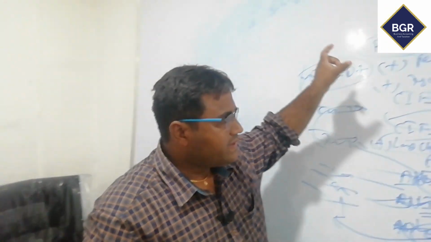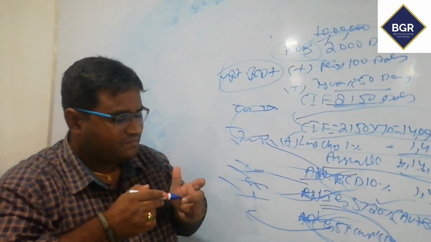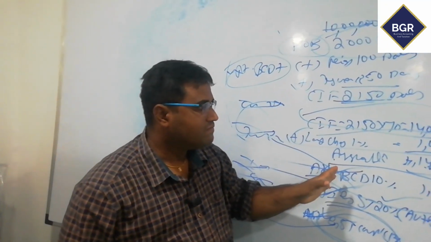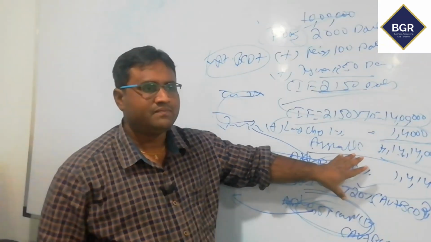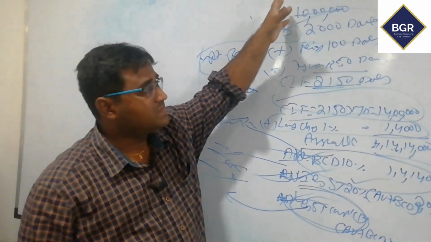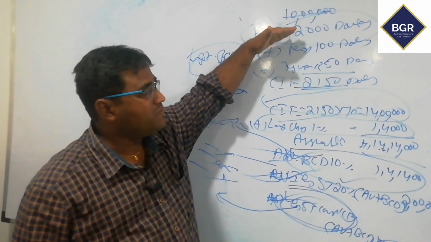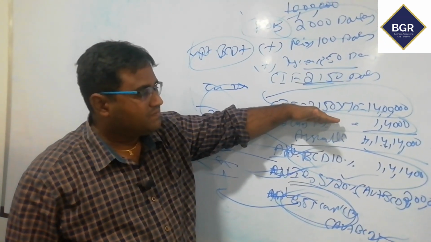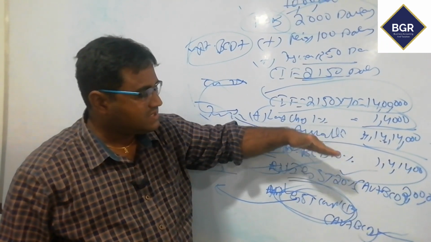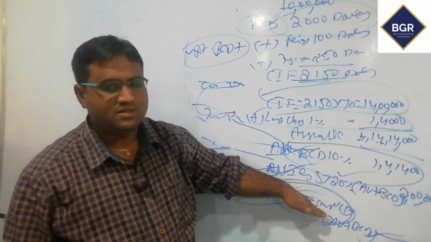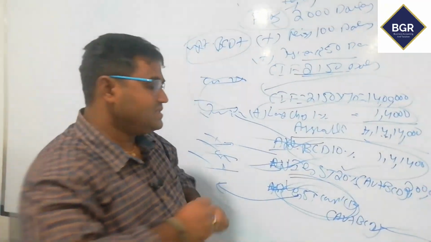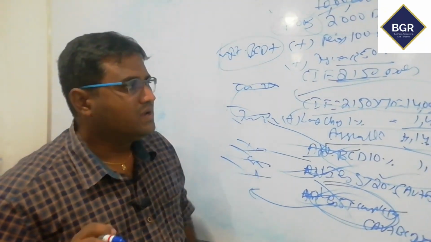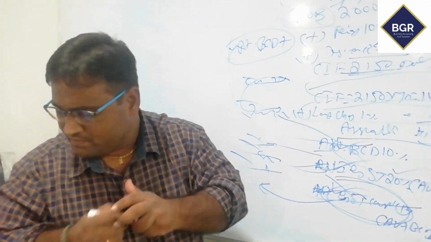So this is the minimum idea the accountant should have on imports: how to do the accounting of an import purchase invoice. For that you should have some terminology. What is FOB, what is CIF, what is assessable value, what is BCD, what is IGST, what is GST compensation cess. GST compensation cess is not applicable on all products, it is applicable on some products. So this is the knowledge you should have. Okay, thank you.